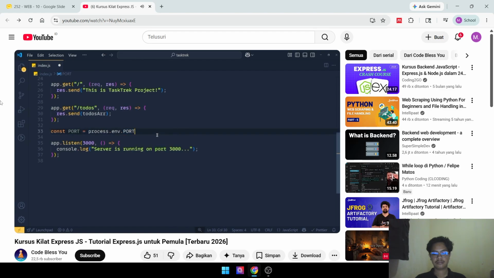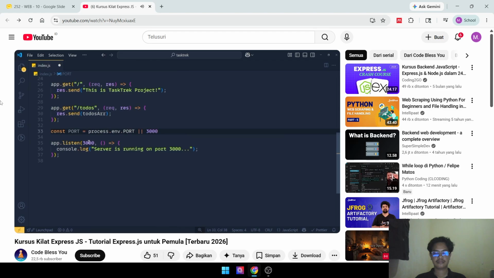Now if this process.env.PORT is available, then no issue. But if it is not available or set, then we have to pass our hard-coded port value. So we add here the OR operator, which is the bar symbol 2 times. It is the key above enter or return. And here we pass our port, which is 3000.